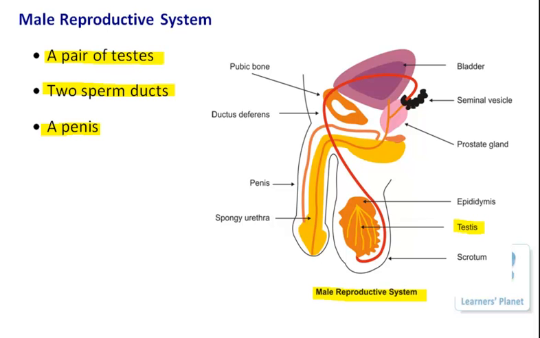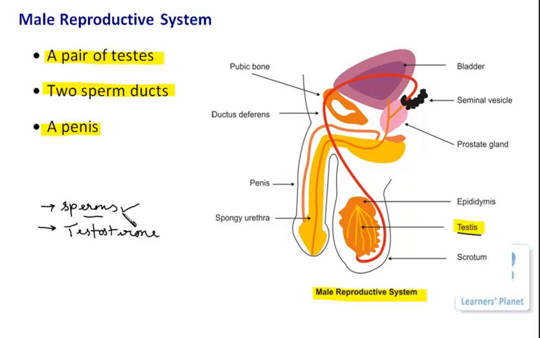Which hormone, and what is the role of these hormones or the sperms in the process of reproduction? Let me tell you here. The first part I'm saying is the testes. It is responsible for what? For the production of the sperms, and secondly for the hormone testosterone, right? Sperms are known as the male gametes, and they are motile in nature. Basically these sperms carry the genes from the father's body, and they contribute them to the next generation, or the offspring.